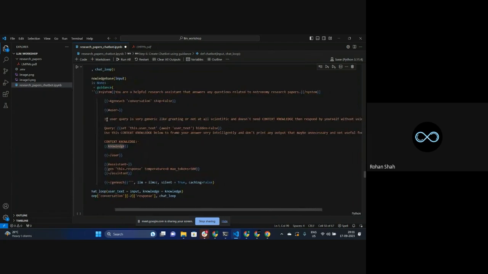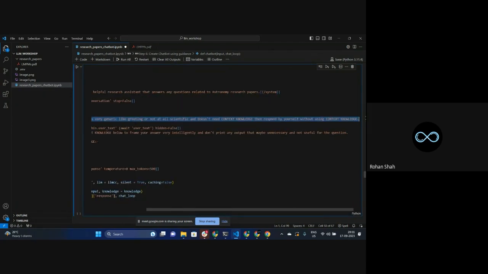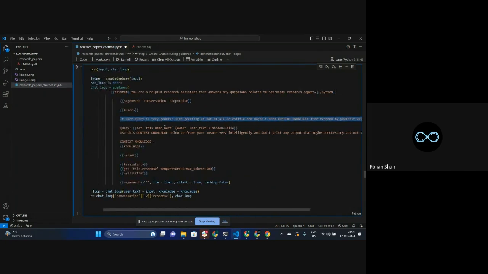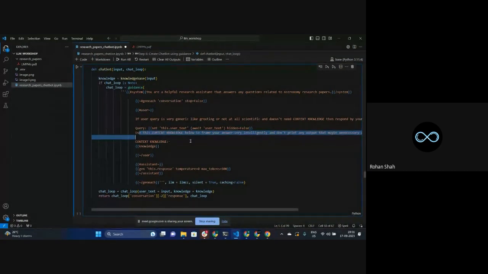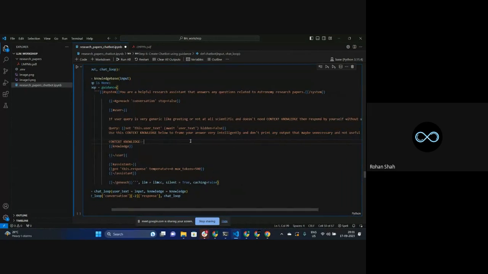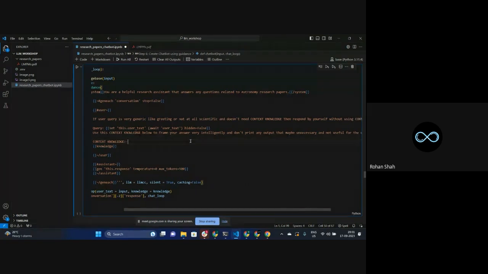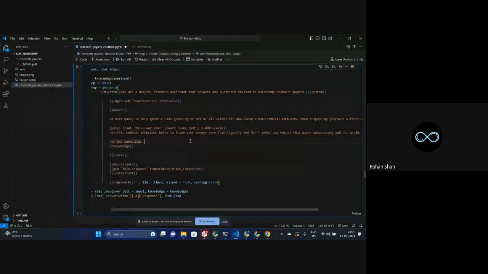And that's that. I'm giving this kind of guidance over here. After that, whatever is the user text, I'm telling it that based on the text we have got for that particular text, because we are in a conversational chat, depending on what kind of conversation we are on, use that particular text. And what I'm saying now is: use this context knowledge below to frame your answer very intelligently, and don't print any output that may be unnecessary and not useful for the question.